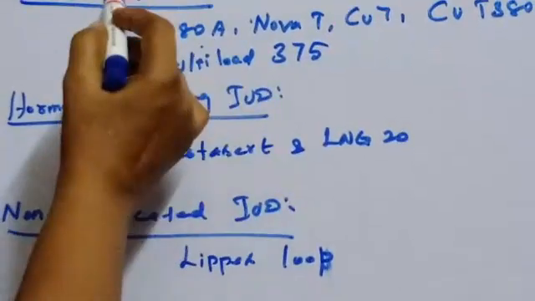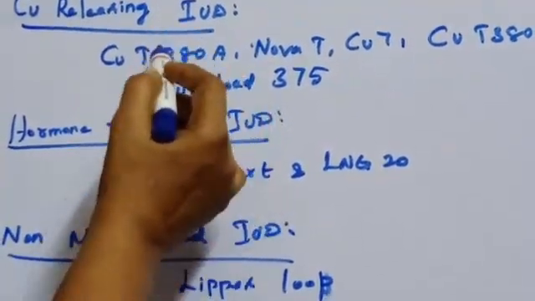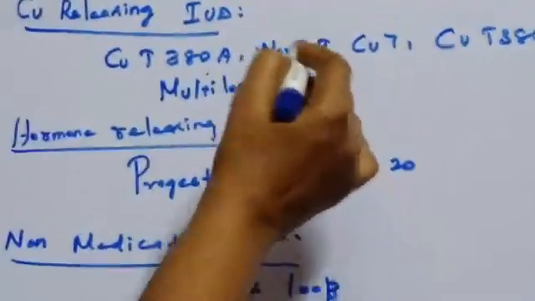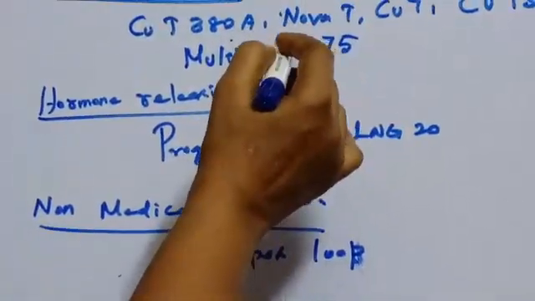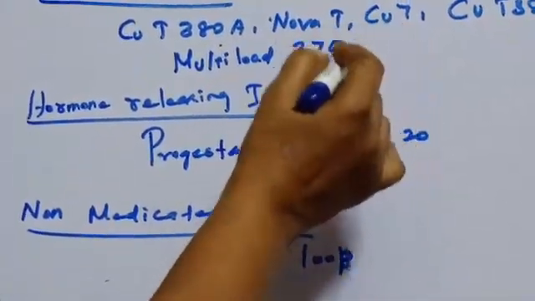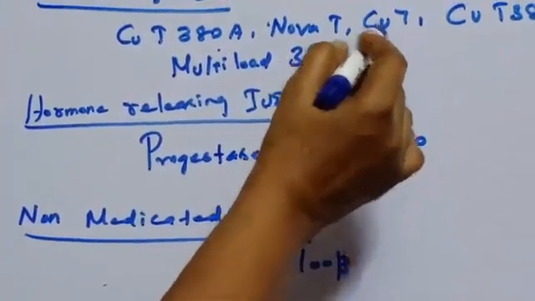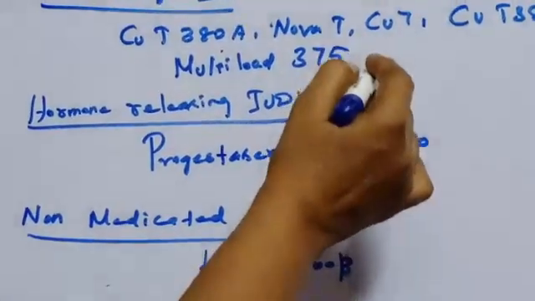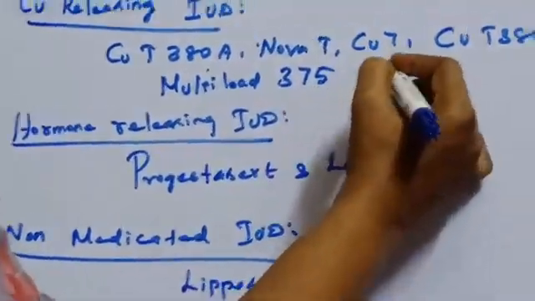When inserted into the uterus, they release free copper and copper salts, which suppress the motility of the sperm. These devices can remain in the uterus for 5 to 10 years.